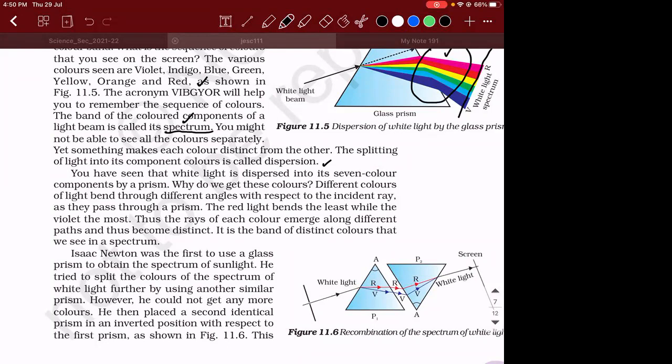Third point, which is actually a continuation of the second point, but I want to break it: red light gets bent the least and violet light gets bent the most.